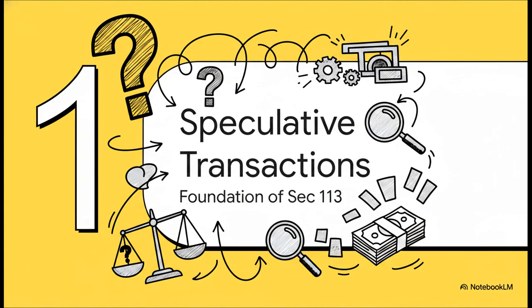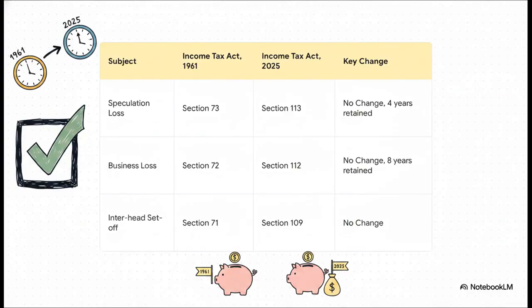Okay, first things first. Before we can talk about the rules, we have to understand the foundation. What exactly does the tax law mean when it says a speculative transaction? Now, for all the tax professionals and CAs watching, this is pretty interesting. The key takeaway here is continuity. You'll be glad to know that the core principles haven't changed at all.